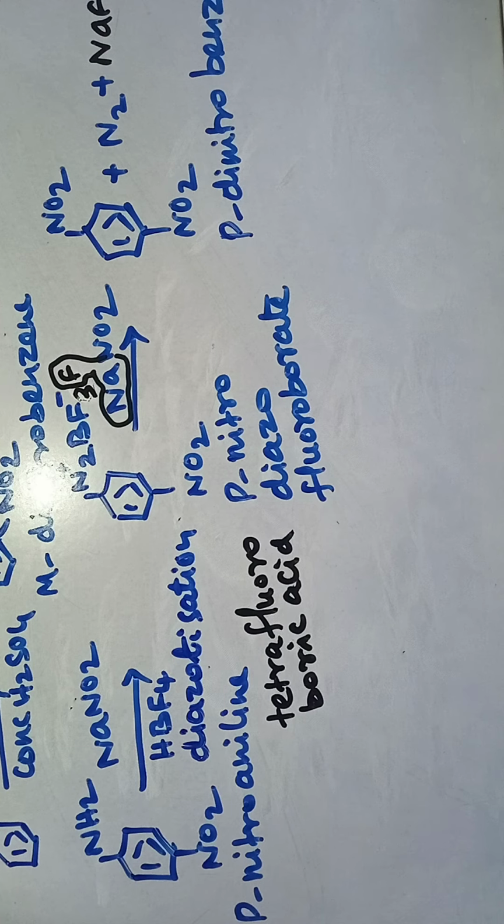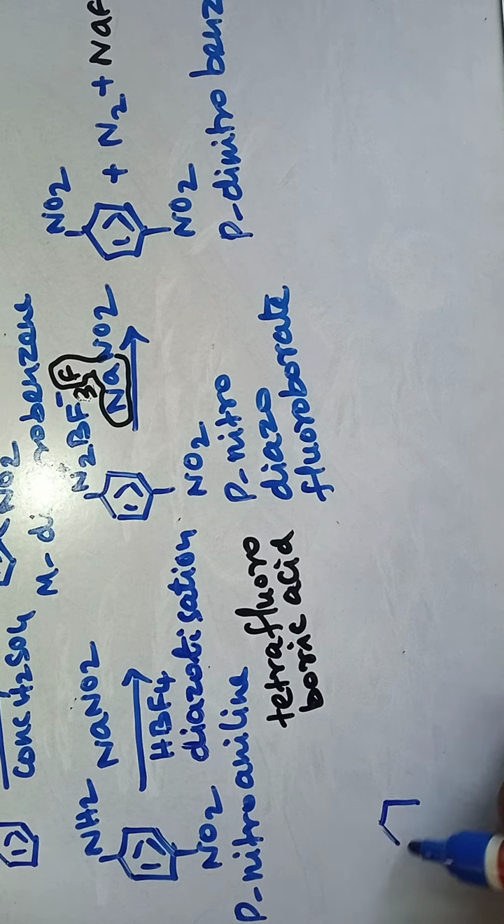If you take an oxidizing agent like Caro's acid, persulfuric acid, or peroxytrifluoroacetic acid, the amino group is directly converted into a nitro group.